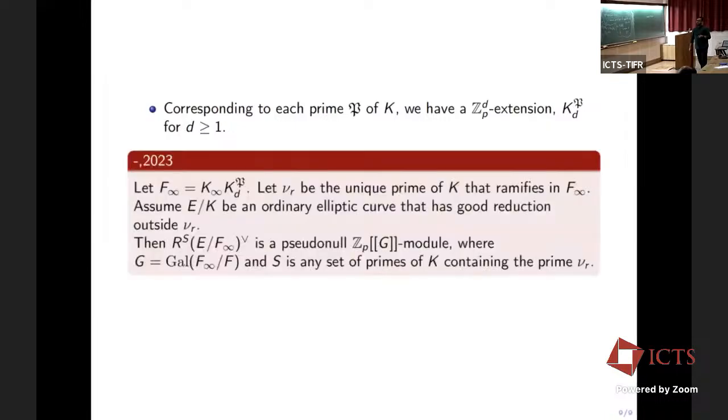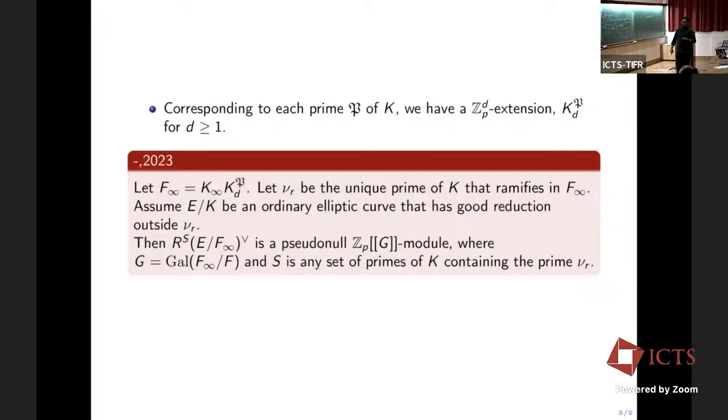One can show, and we are able to show in a certain situation, that if I take the compositum F_∞ of K_∞ and K_{p,d}, there is a unique prime that ramifies. This is the case because in K_{p,d} only one prime ramifies, and no prime ramifies in K_∞. So F_∞ is the extension in which only one prime ramifies. Denote this unique prime by v_R, and let E over K be an ordinary elliptic curve, that is, the p-torsion of the curve is non-zero.